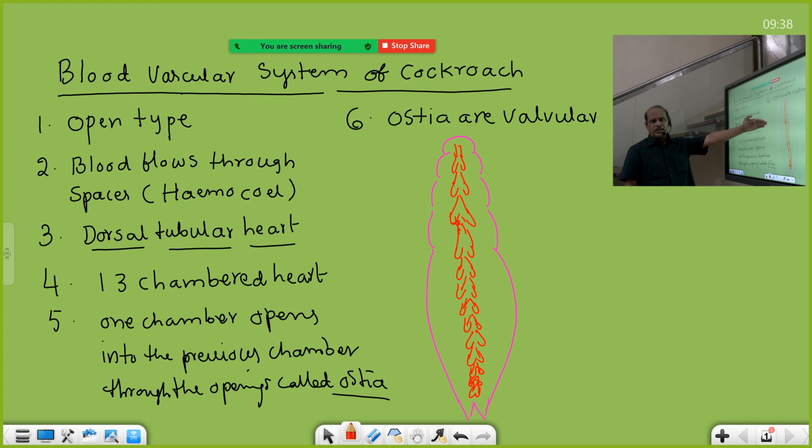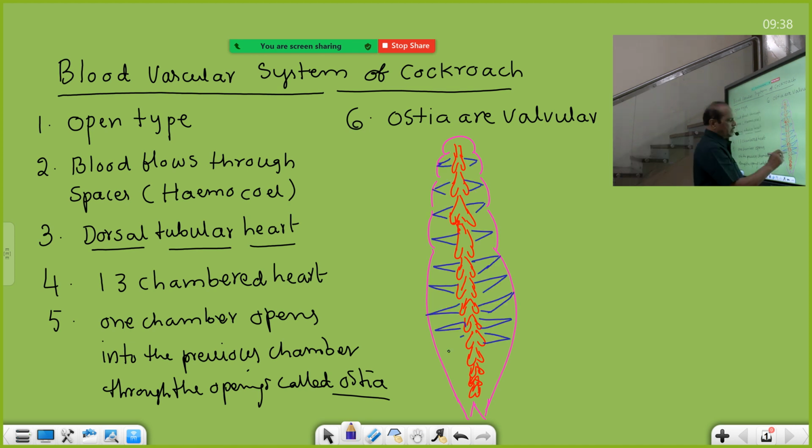These muscles' apices must be towards the body wall. 12 pairs of muscles are present. These muscles are called alary muscles. The mechanism of circulation of cockroach is controlled by these alary muscles.